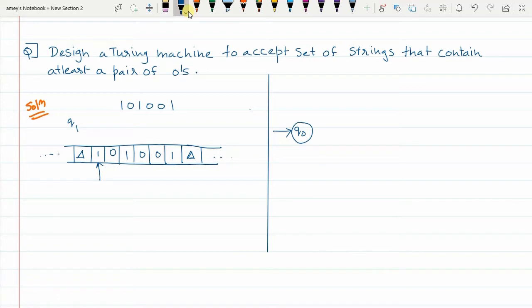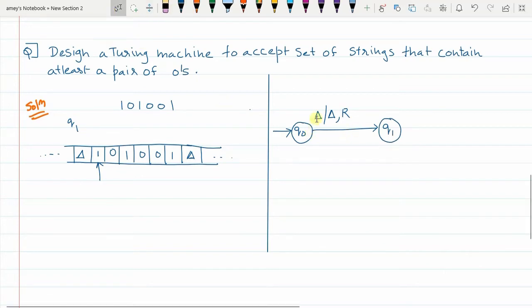So the same thing I will do here. Initially I was in Q0 state. When delta is read as the current input symbol on the tape, we replace delta with itself and the pointer moves one place to the right. This is how transitions are written for the Turing machine, and by doing that I go to state Q1. Before the slash, you write the current input symbol that is read on the tape. After the slash, you write two parameters.